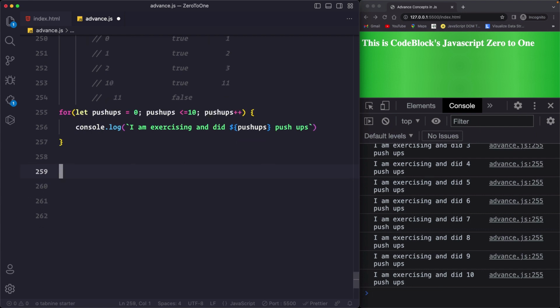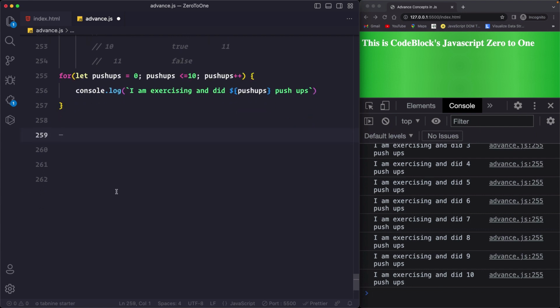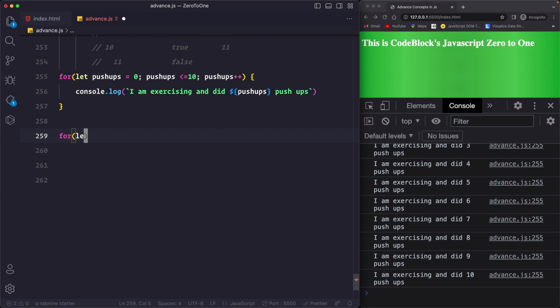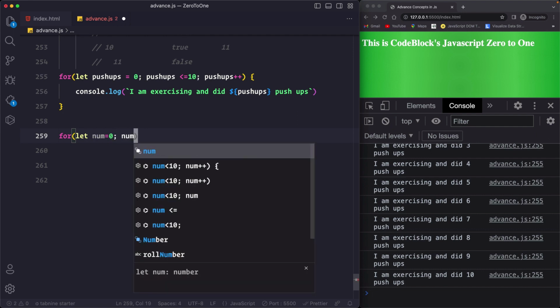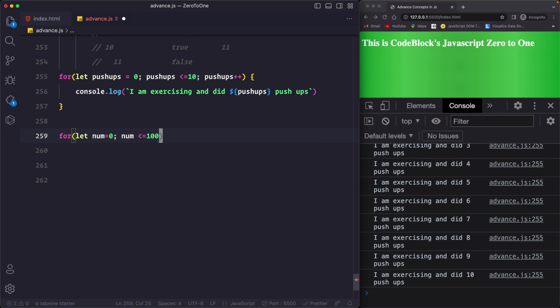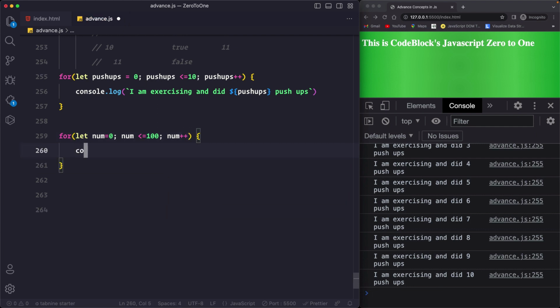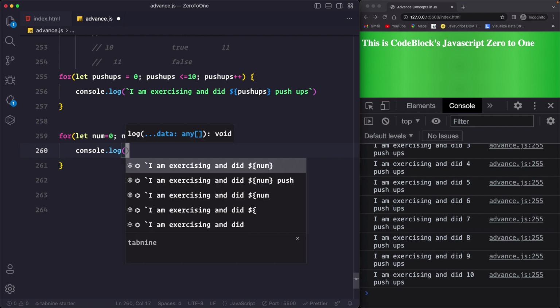For example, if I tell you to print from 0 to 100, you simply say for, let num equals 0, and then num should be less than equals to 100, and then keep incrementing, num plus plus, and then simply console.log num.